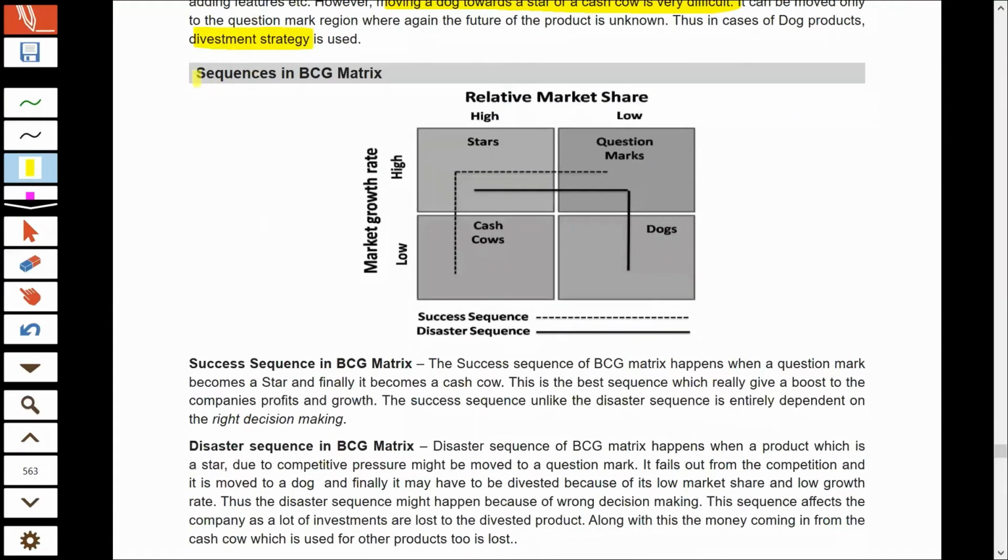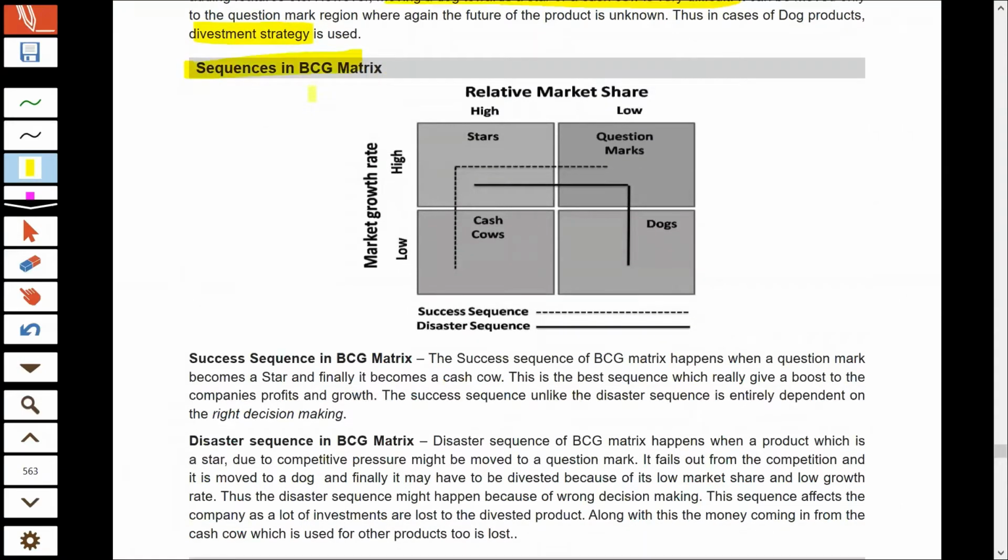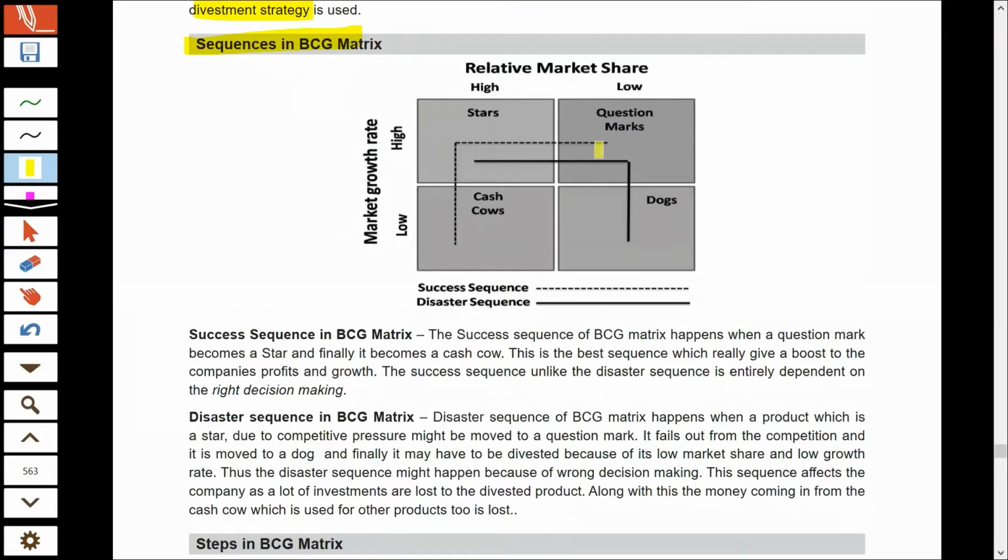Now, regarding the sequence of the BCG matrix, there are two kinds of sequence that any business can have. The dotted sequence, as we see, that moves from question marks to stars to cash cows, is a success sequence. And the smooth line that we see that moves from stars to question marks to dogs is a disaster sequence or loss sequence.